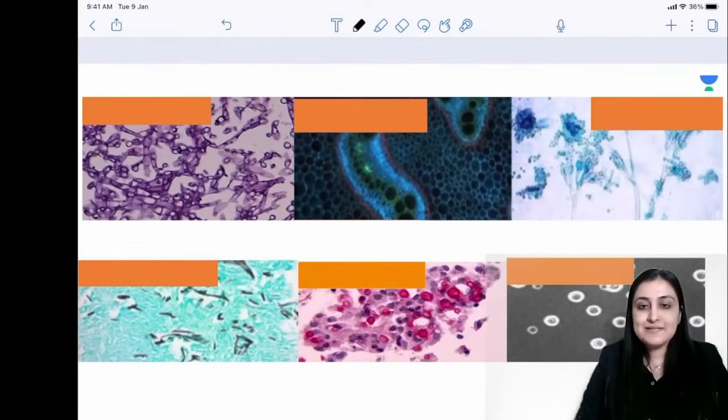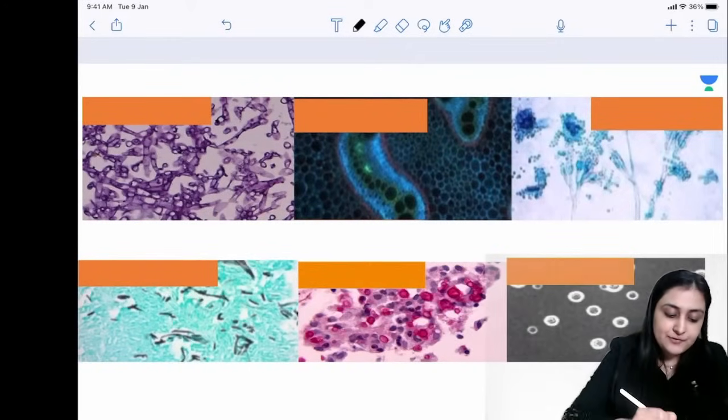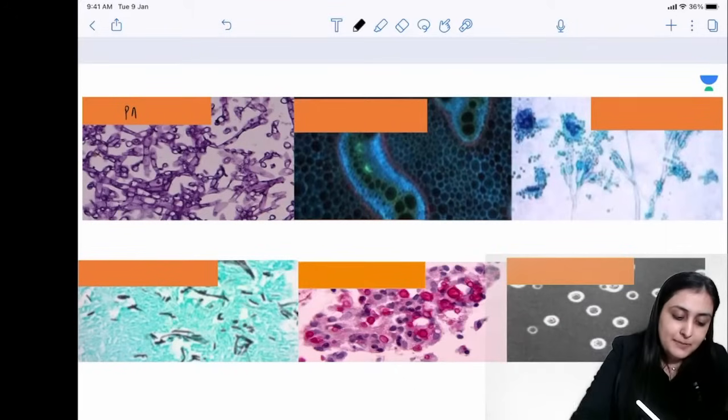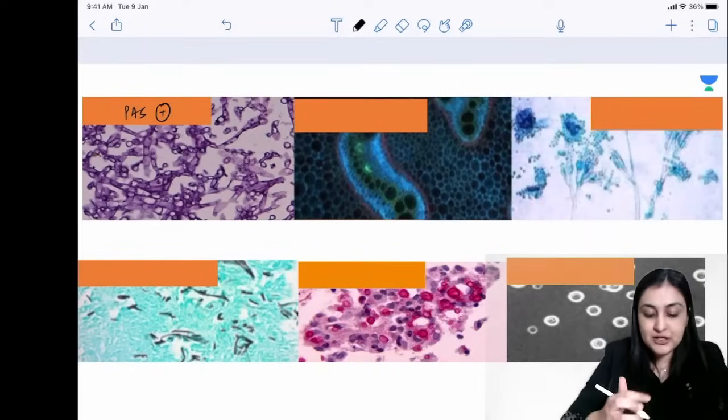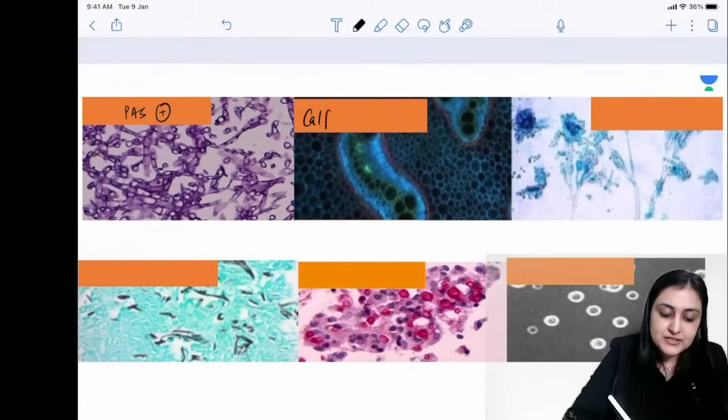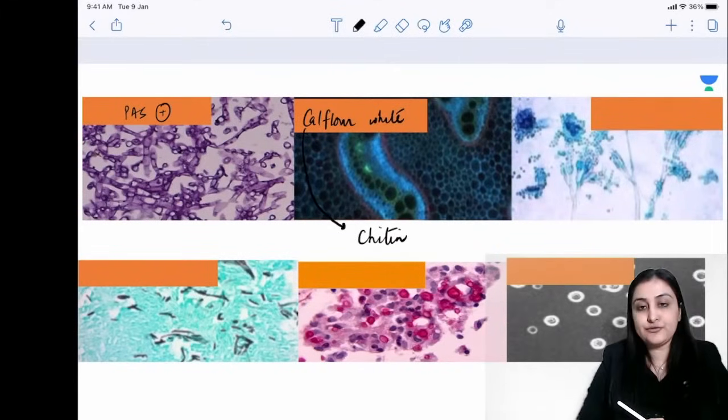Going into mycology very quickly. So all of these fungal stains are very, very important. Okay, so the first one where you are seeing, what is this? This is PAS, right? So remember, fungal hyphae are going to be PAS positive. What is this? This is a fluorescent stain, which is calcofluor white, and calcofluor white, remember, C for chitin. It stains the chitin in the cell wall of the fungus.